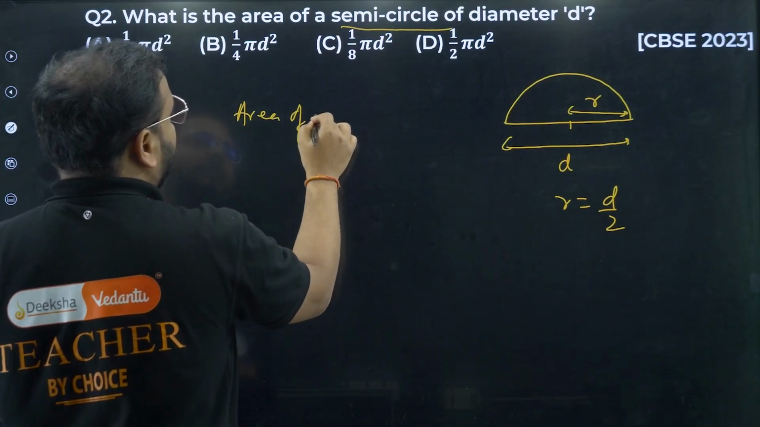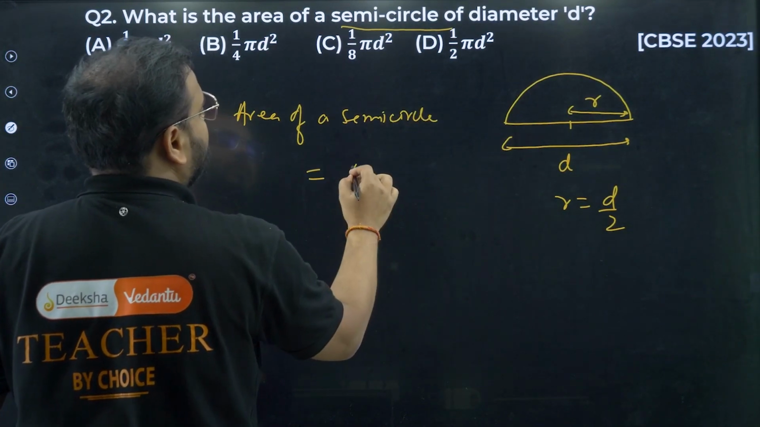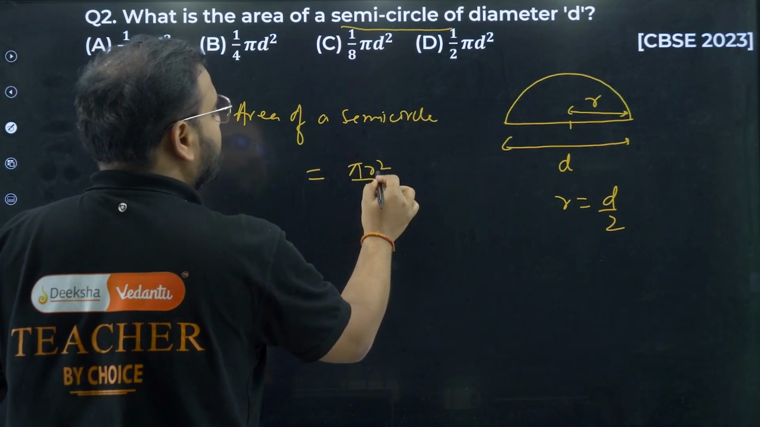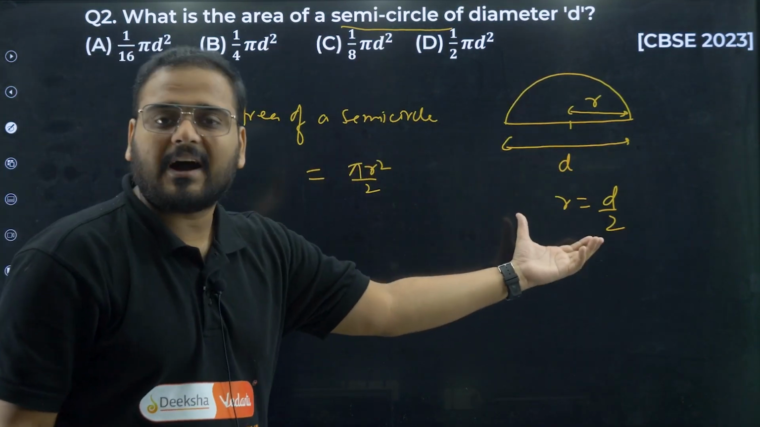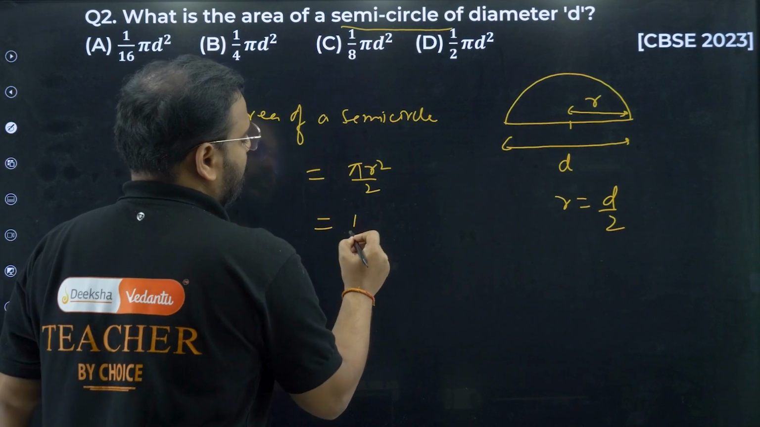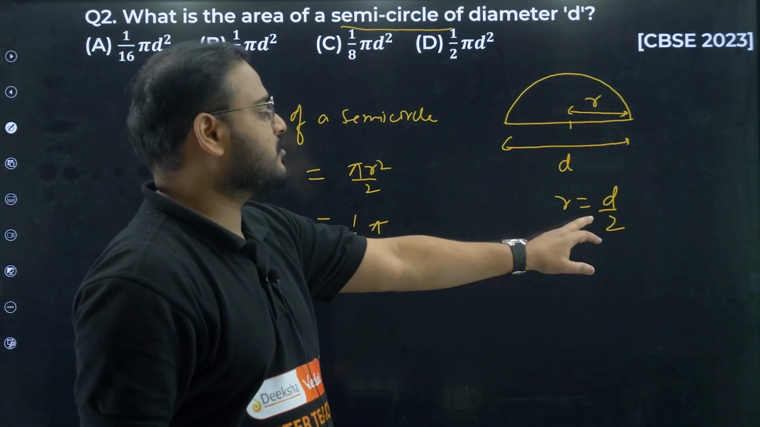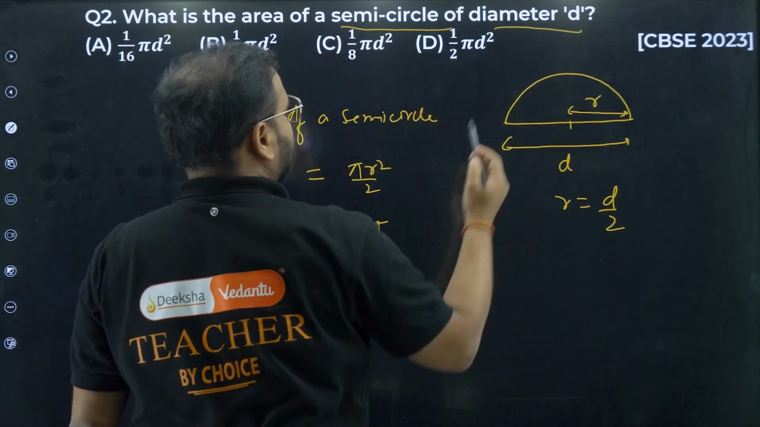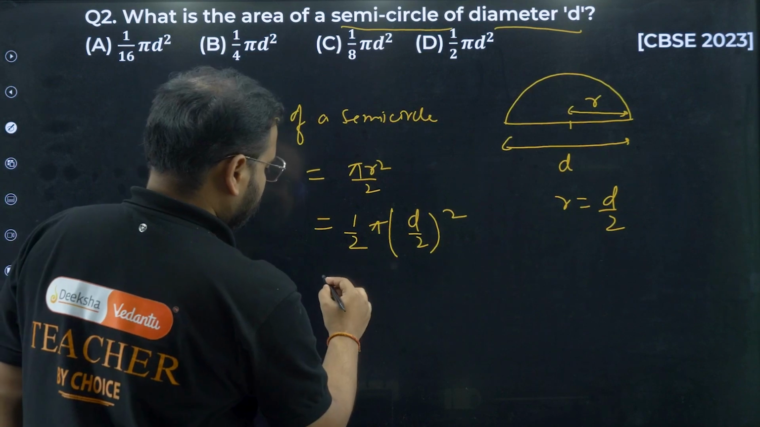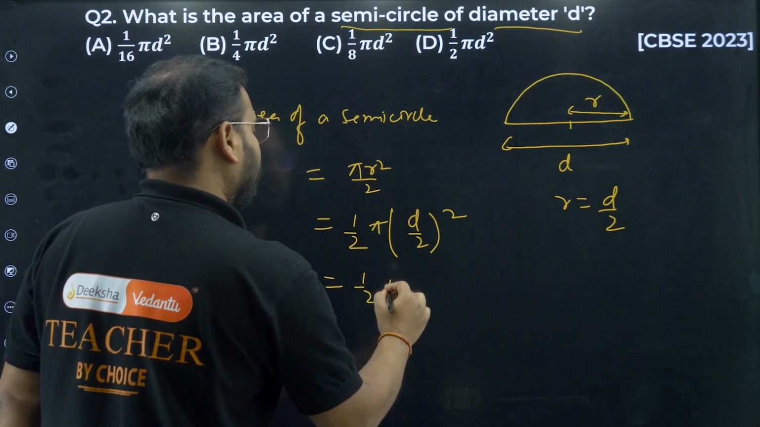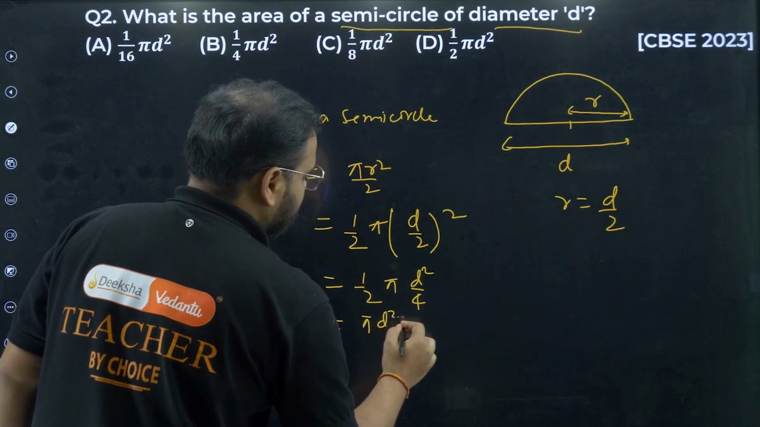Area of a semicircle is going to be pi r square by 2. Circle is pi r square, so the area for a semicircle will be half of that. So 1 by 2, pi remains as it is. What is the r value? R value is d by 2, so replace that. The given diameter is d. So 1 by 2, pi d square by 4, and I'm getting the answer as pi d square by 8.